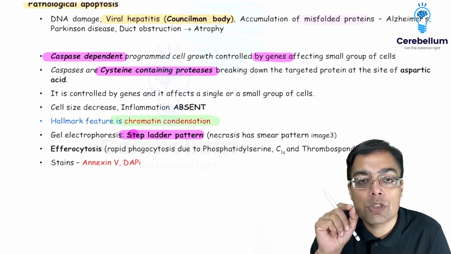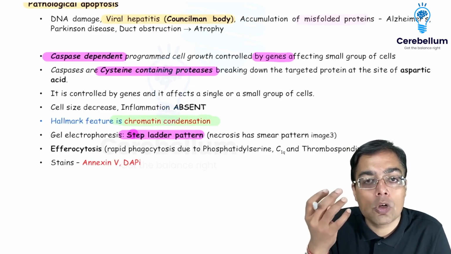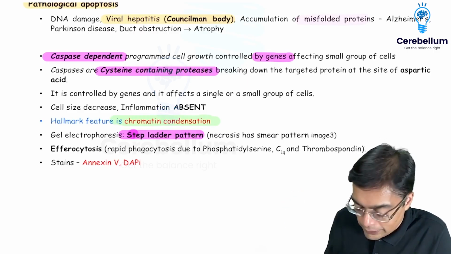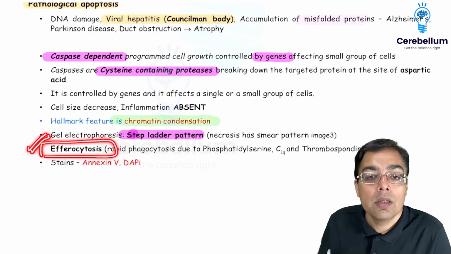Now, one of the important features of apoptotic cells is that they are quickly removed from the site of injury because of rapid phagocytosis. And this rapid phagocytosis, please remember, is what is given the name of efferocytosis. Remember, this is what we discussed.